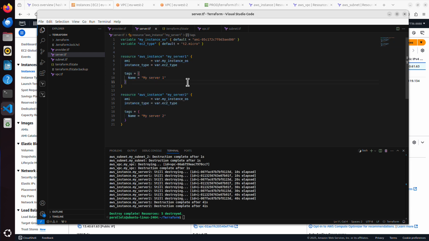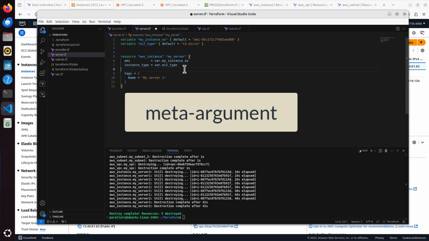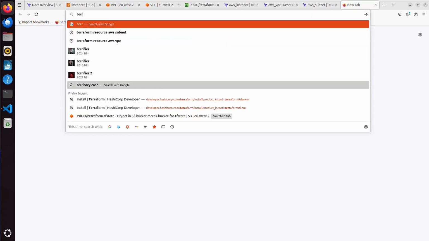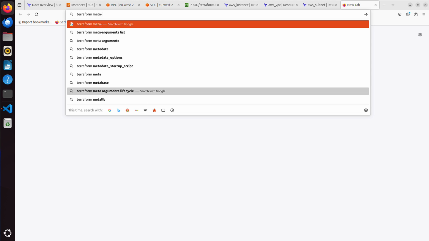In fact, I don't even need 2 of them. This is already repeated information. I only need really one resource, AWS instance. I can call it just my server. This we can leave as it is. And I can use something called a meta argument. Let me command S to save this. And let's Google Terraform meta argument.